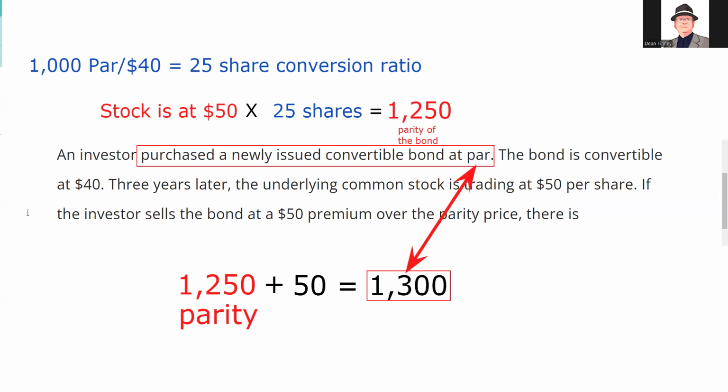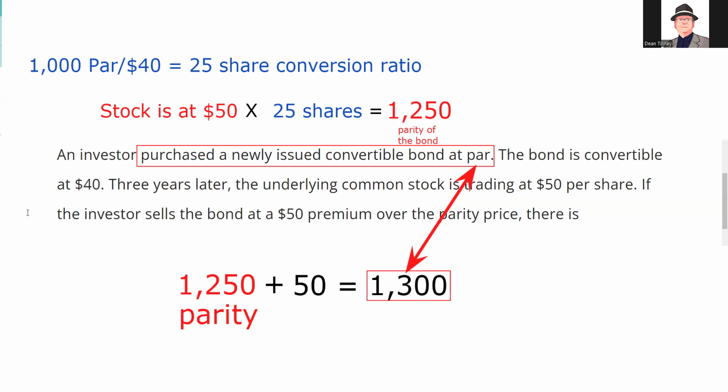It makes sense that we would sell the bond rather than convert into the stock. I mean, if we're done and we're out of this investment, because if we convert into the stock, we'd be converting at 52. So that would make no sense. Let me just figure out. Yeah, we'd be paying the equivalent 52. So whoever does buy it from us at 1,300 would be parity of the stock would be 52. All right. So anyways, hope that was helpful.